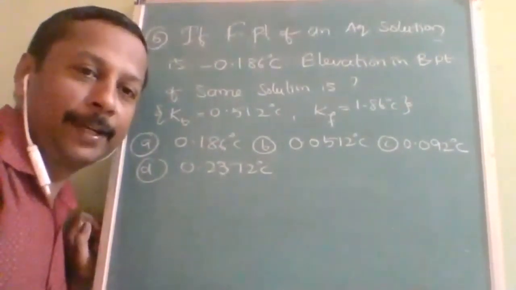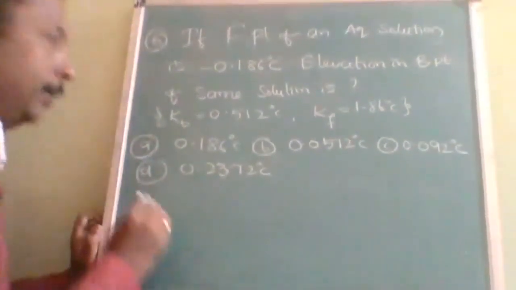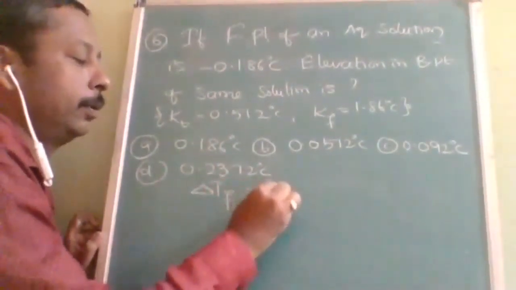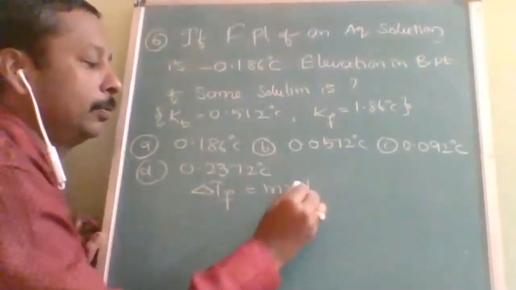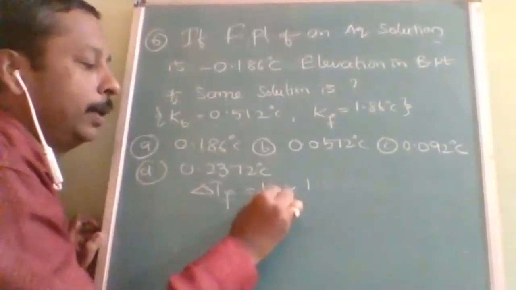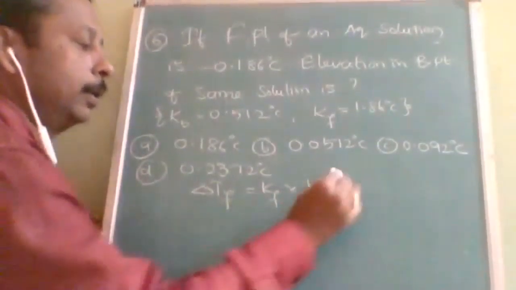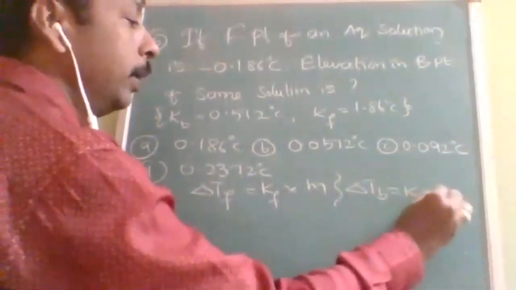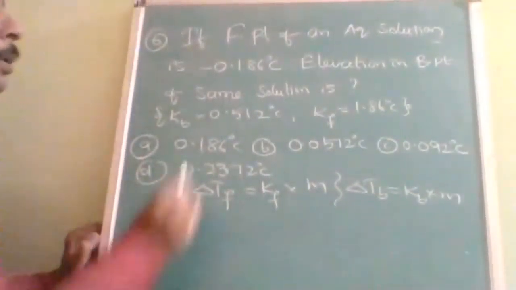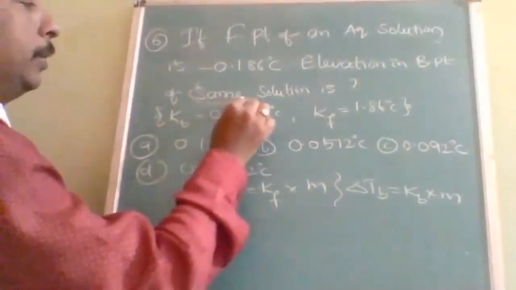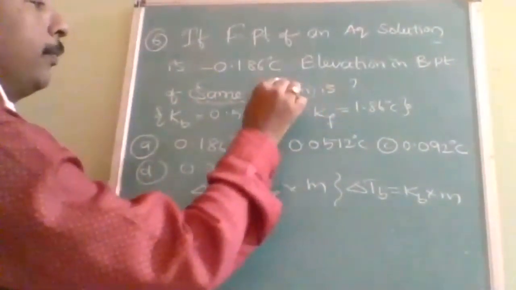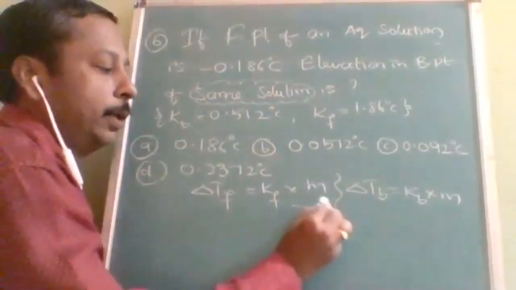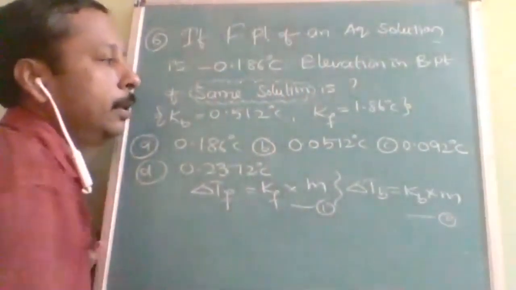Ready? See here, delta T_f is equal to Kf into molality. This is one formula. Delta T_b is equal to Kb into molality. The main heart of this question is that the solution is the same, so molality will be the same. Let us take this as 1 and this as 2.